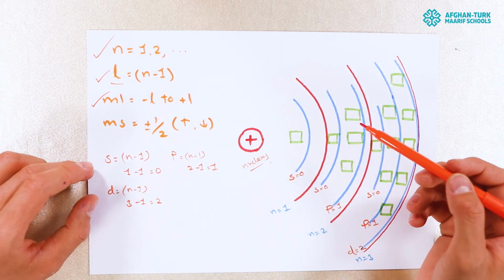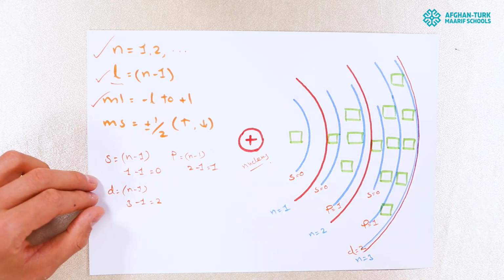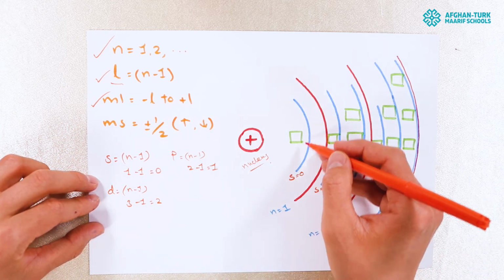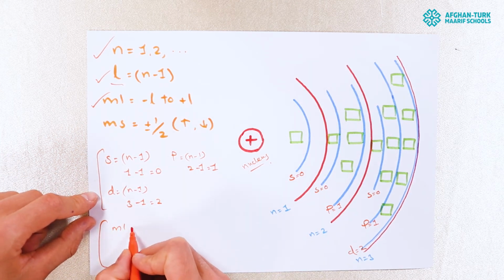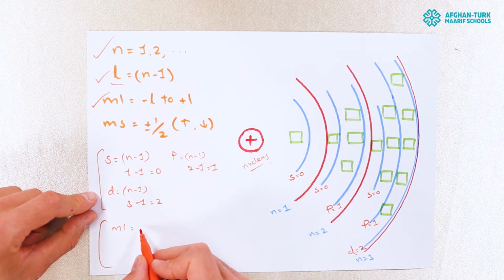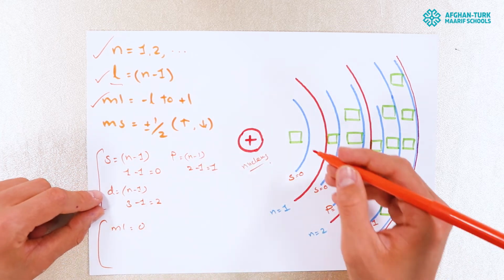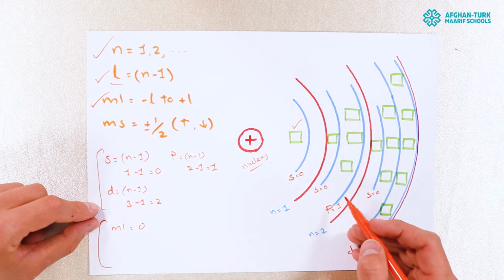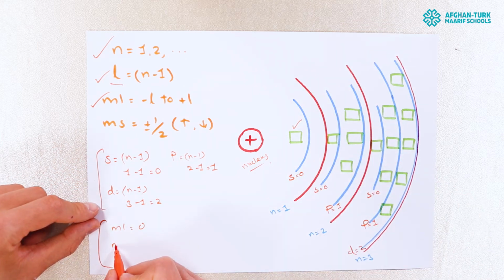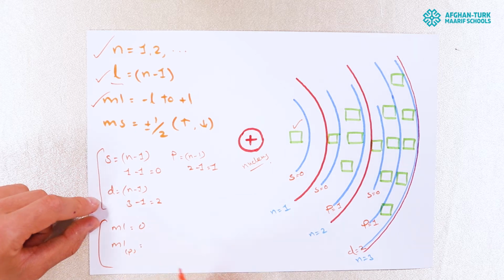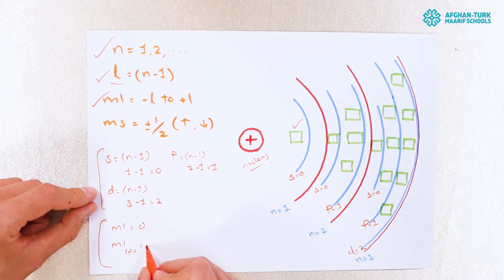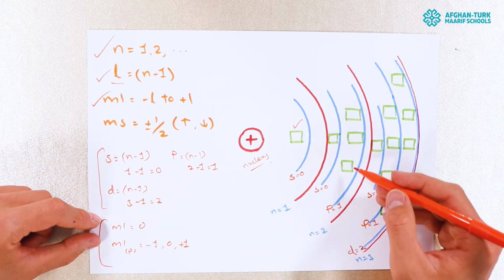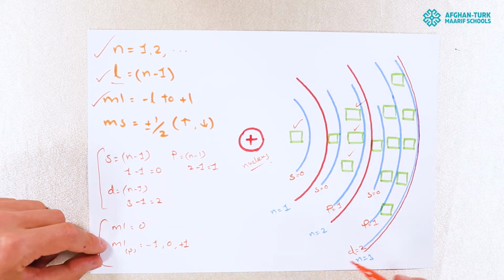Let's find it for S, where l is 0. How many orbitals are present in subshell S? For ml, if you write from negative integer to positive integer for 0, it's only 0. So there's only one orbital. Let's go for the P. How many orbitals do we have? ml for P is ranging from minus L to plus L, so minus 1, 0, plus 1. How many orbitals do we have? 1, 2, 3.